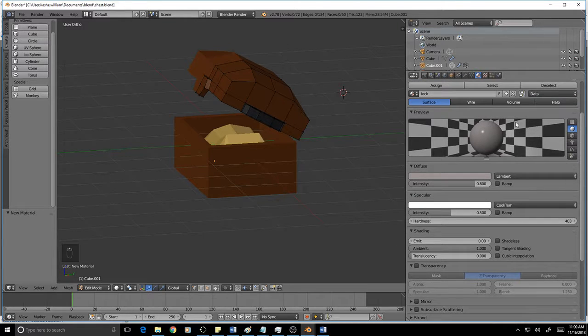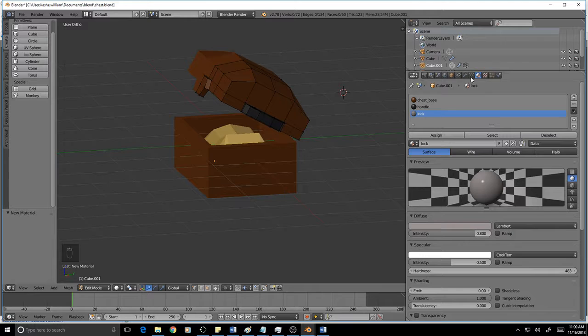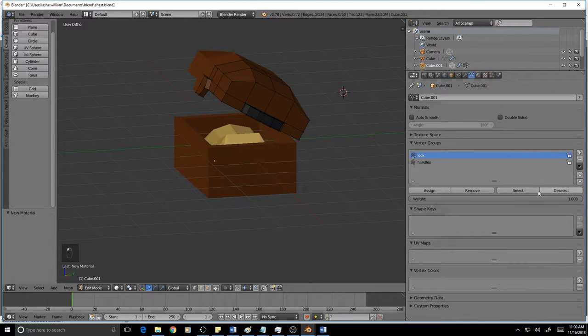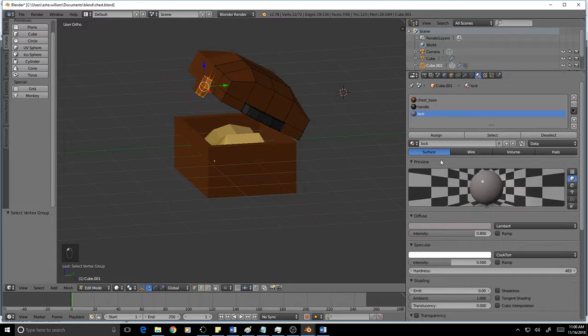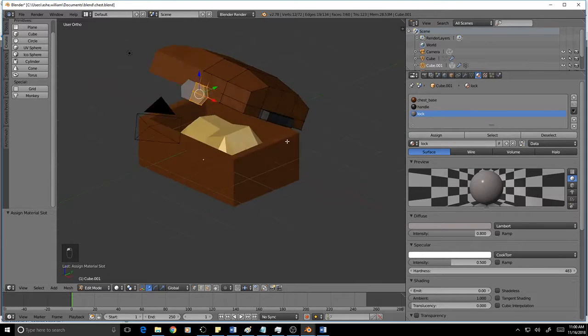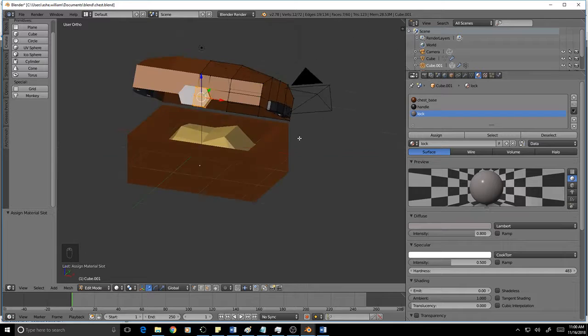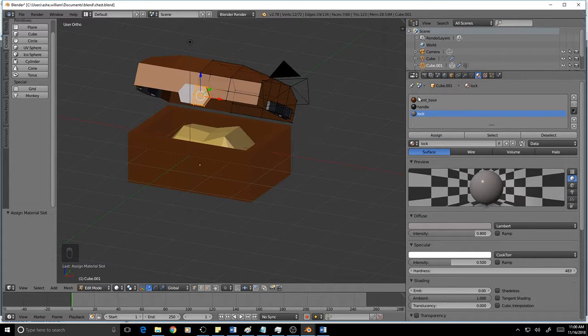Okay, so that makes it really hard so it looks shiny, and then I'm going to assign that to my lock. So I go vertex group, click lock, select, so I just get the lock, and then materials, assign the lock.